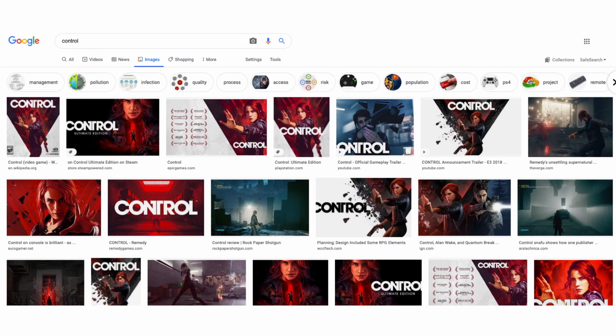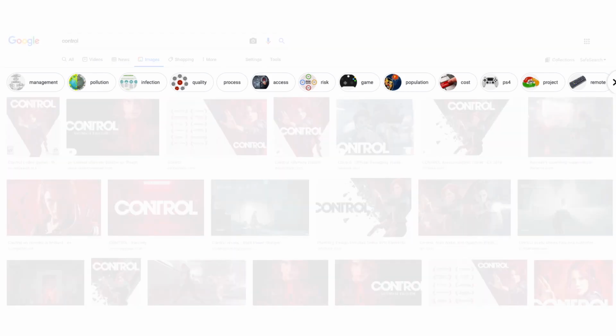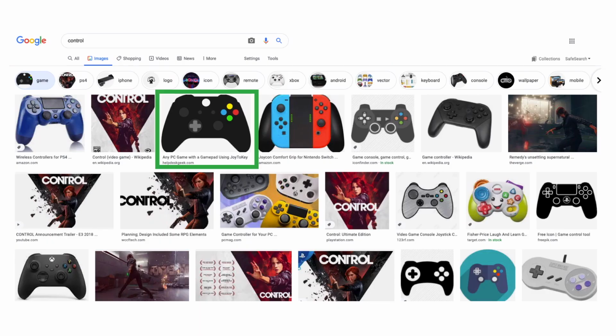For example, let's find symbols for control with Google Images. Searching for the concept as is leads to many irrelevant images from a video game. Users can also explore the suggestions above, and sometimes they're useful, like game, which we can click to find many symbols of controllers, but it's difficult to collect many different symbols from these suggestions because they often lead to very